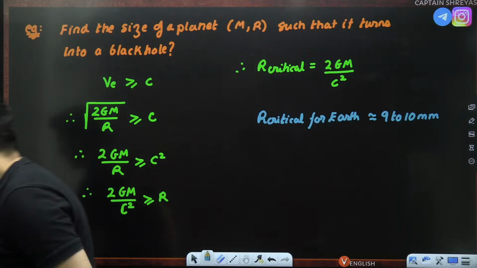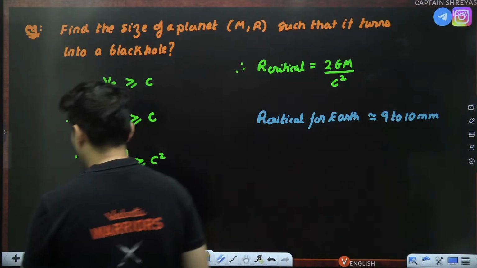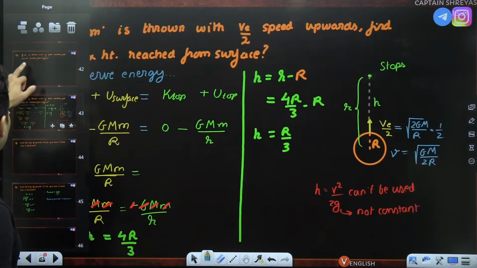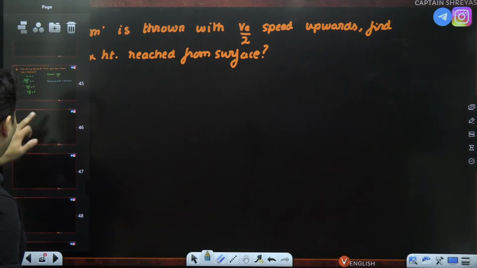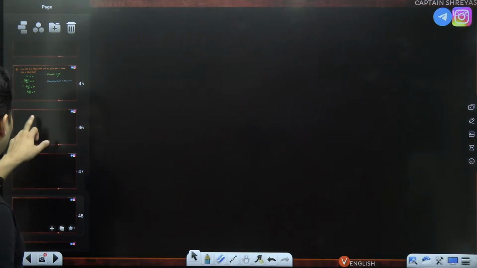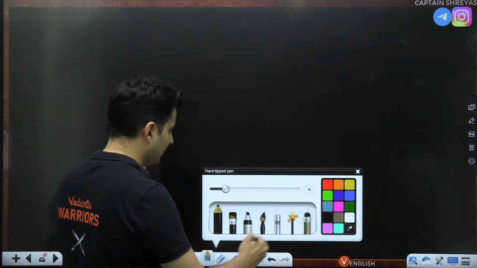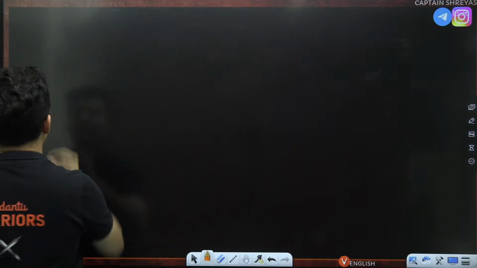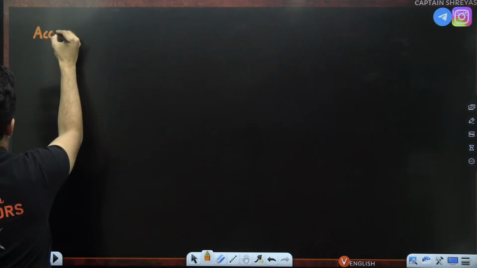Isn't it? Okay. Now that you have understood escape velocity, it's time to talk about acceleration due to gravity also now, before we go to the satellite theory. Now, acceleration due to gravity.